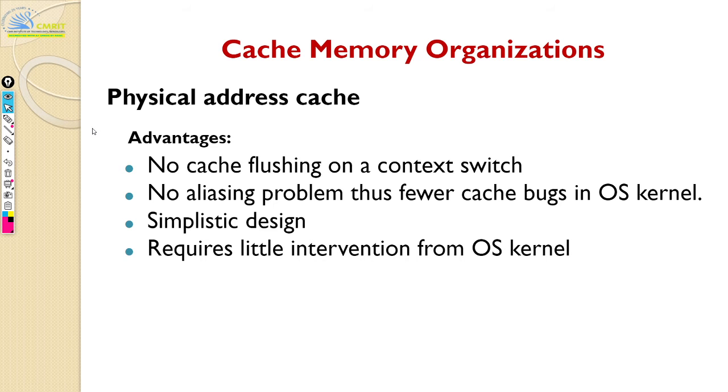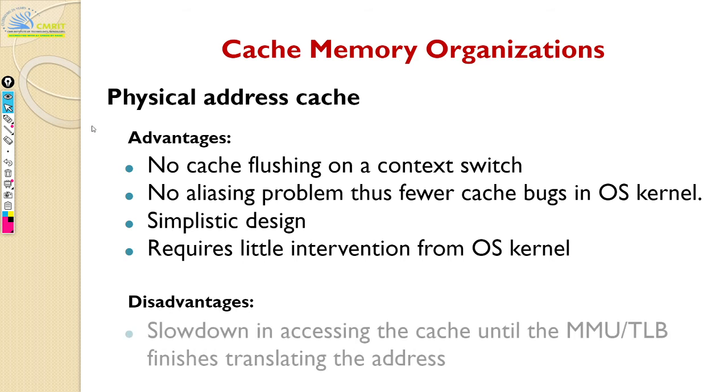And then it requires no intervention from OS because again we are dealing with only physical address cache. MMU takes care of all the translation. However, the main disadvantage is there's a slowdown here because every time you get an address from CPU, you have to translate it. The MMU has to do the translation. So that's actually a tedious part.